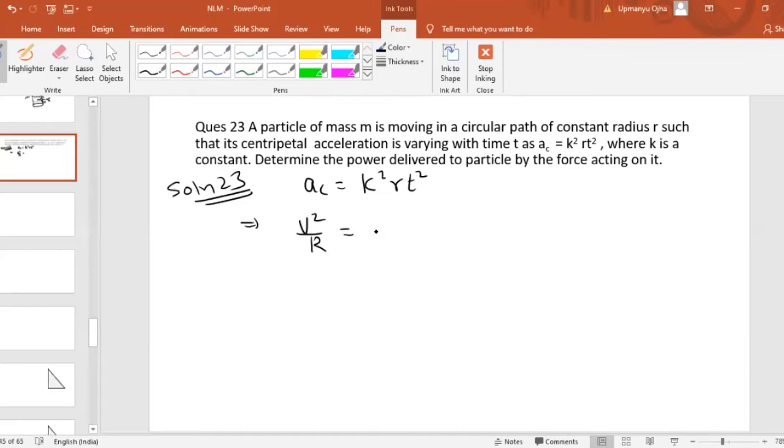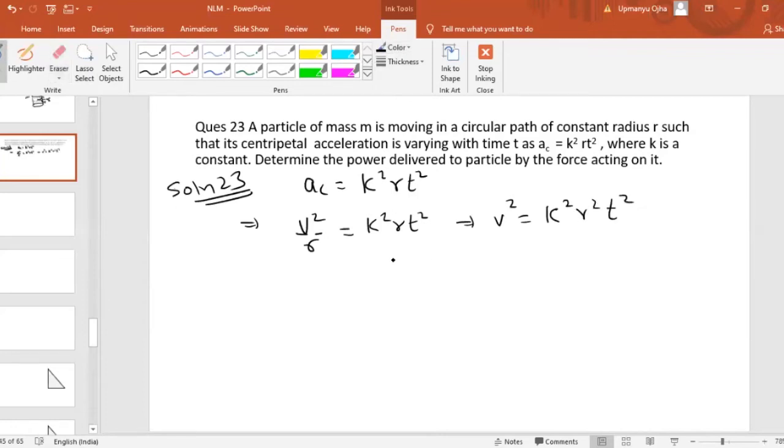So v square by r will be equal to k square r t square, and v square must be equal to k square r square t square.